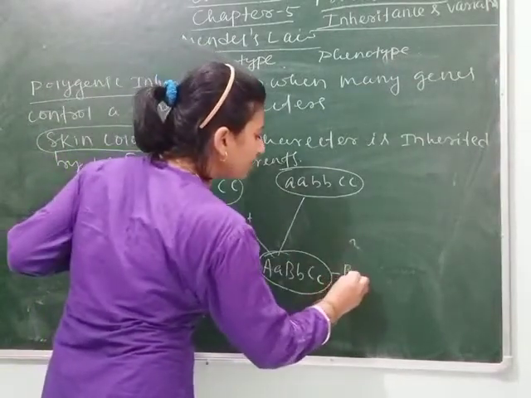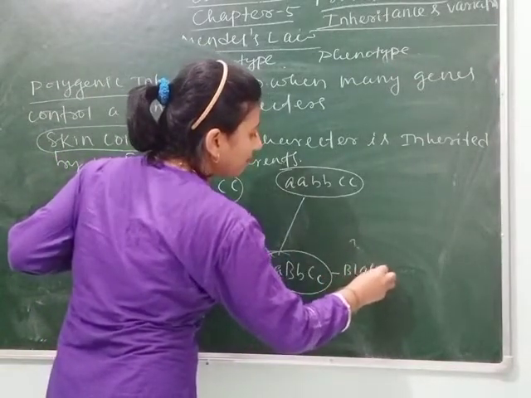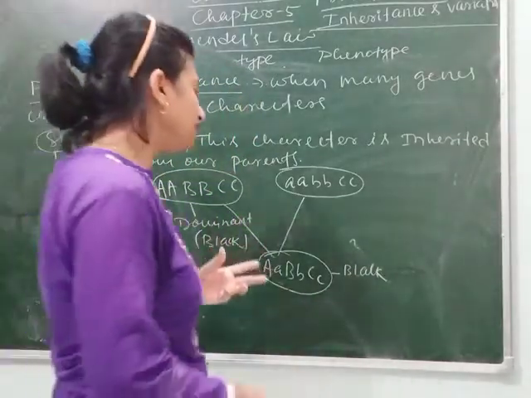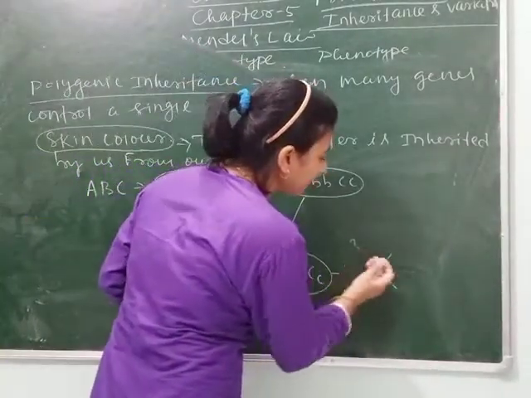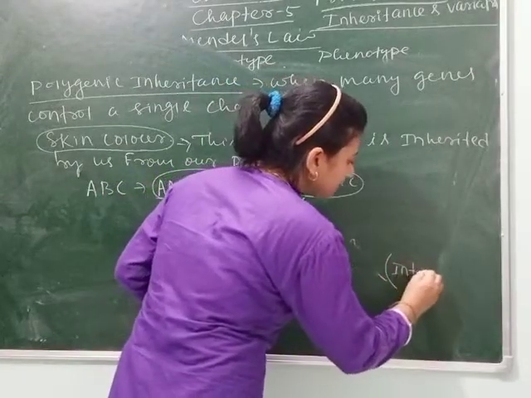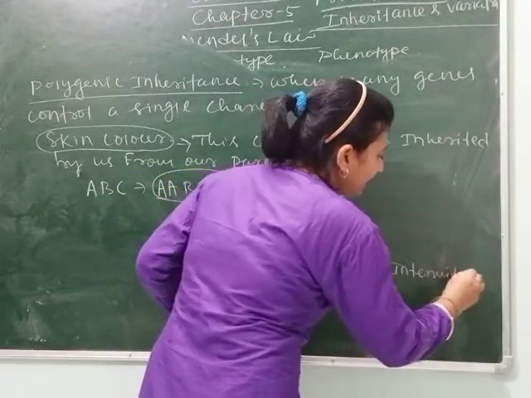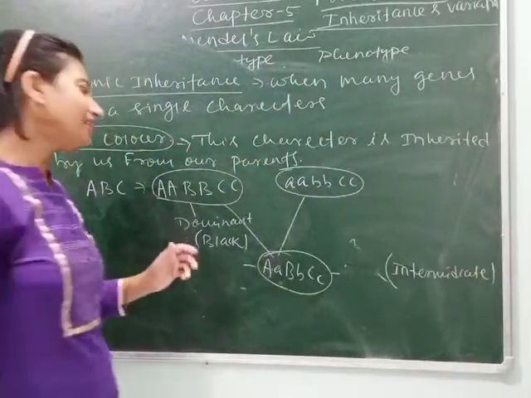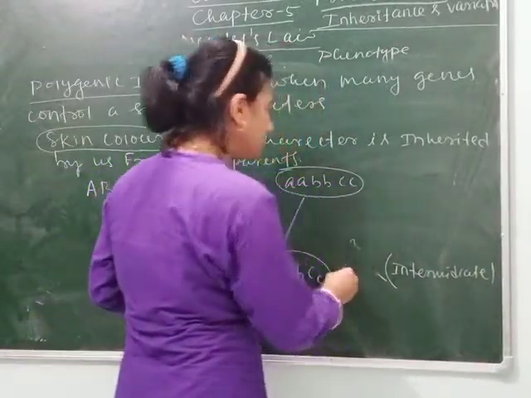Then the zygote will be, we can't say here black, as I have told you, different type of skin color. So here intermediate color will be seen in the zygote.